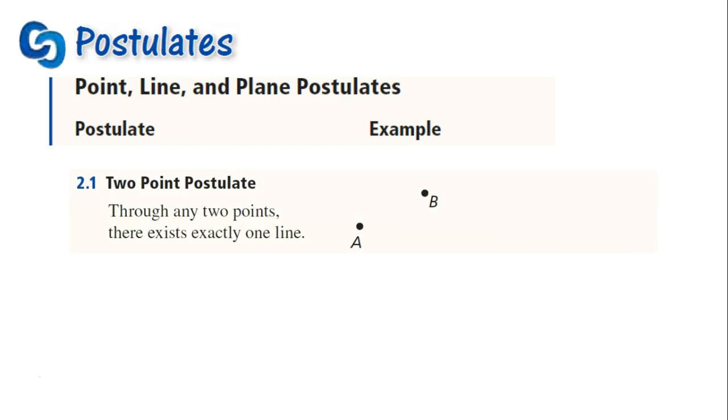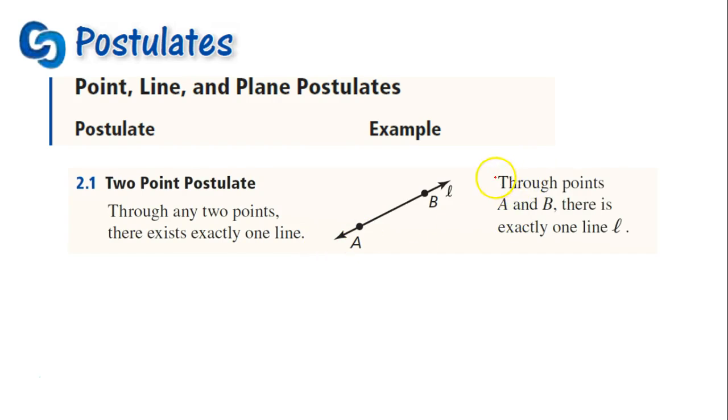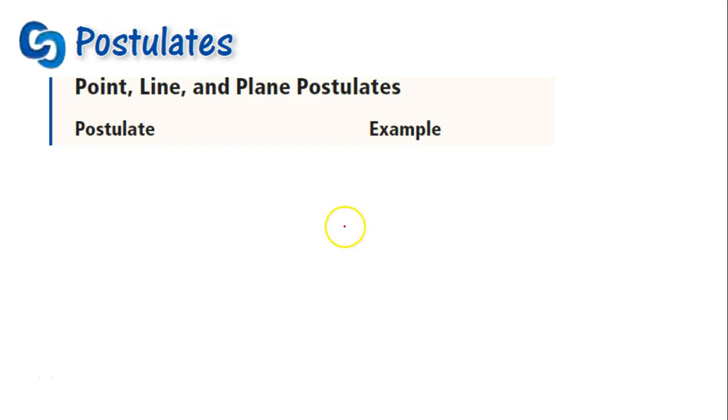Hey look, here's a postulate. It's called the two-point postulate. Through any 2 points, like these two, there exists exactly one line. So, to state this specifically, through points A and B, there is exactly one line, L. So that's your postulate. Kind of makes sense.